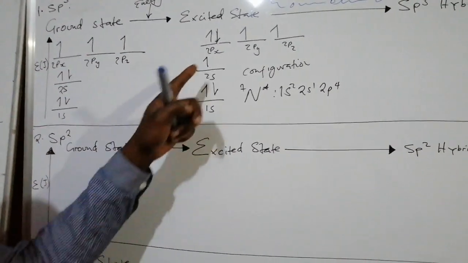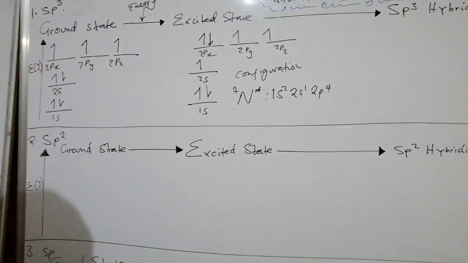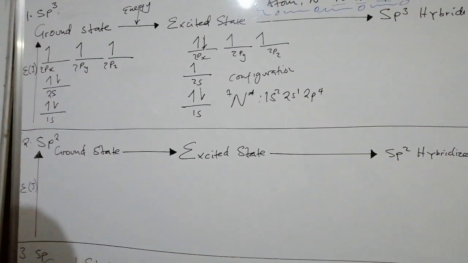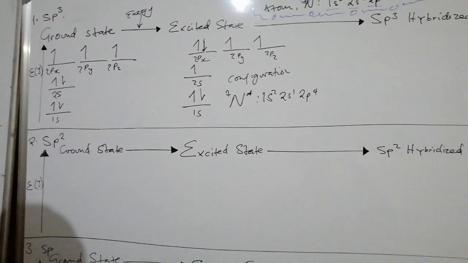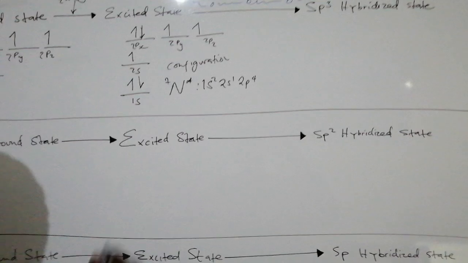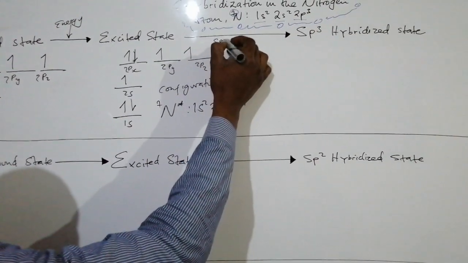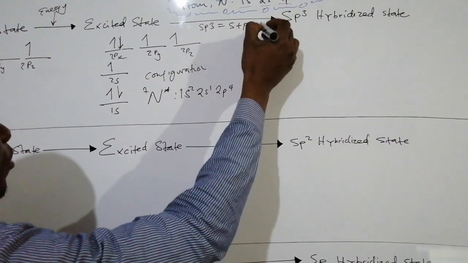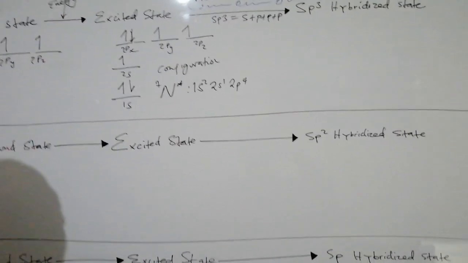We can see that the 1 electron that was in the 2s orbital has been raised to the 2p orbital. Then sp3 hybridization takes place, which is a mixture of the s orbital and our 3 p orbitals.